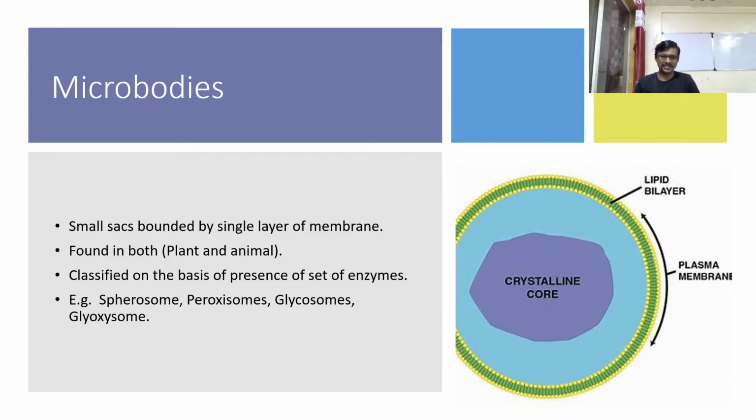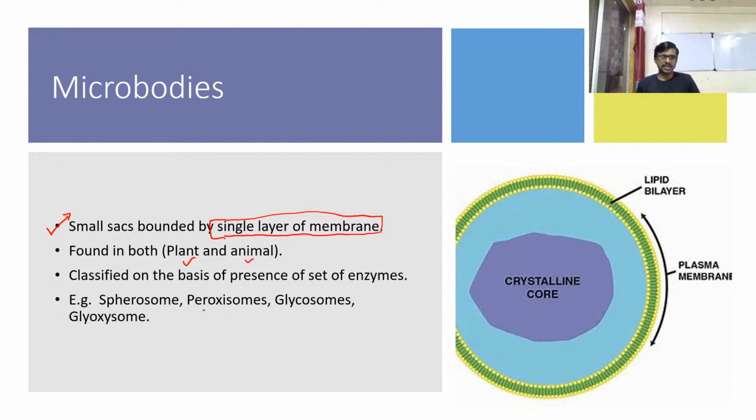Let's see. There are a few structures we call microbodies. They are also present inside the cell. Microbodies are small sacs bounded by a single-layer membrane. So they are bounded by a single layer of lipid membrane. They are found in both plants and animals.